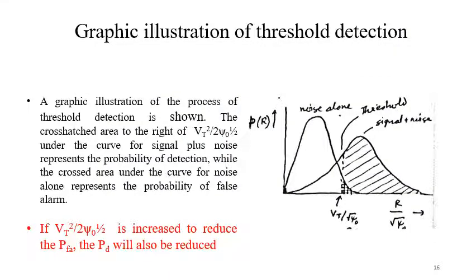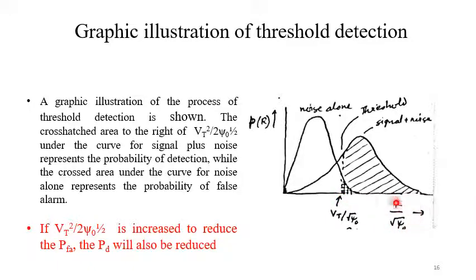Now this is very important. If we consider only noise, this is the plot of this distribution, right? And if we consider signal plus noise, say this is the plot. We set the threshold at voltage Vt.